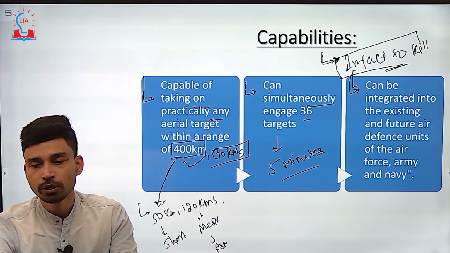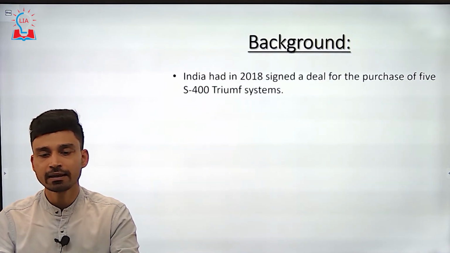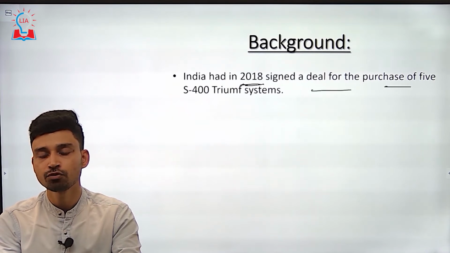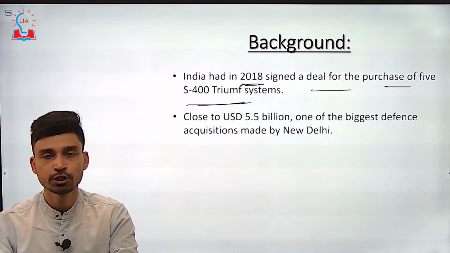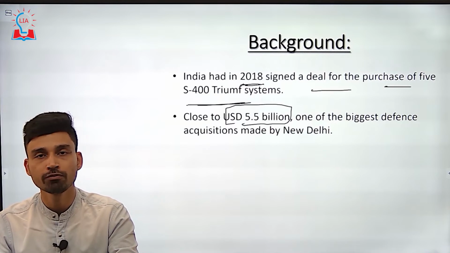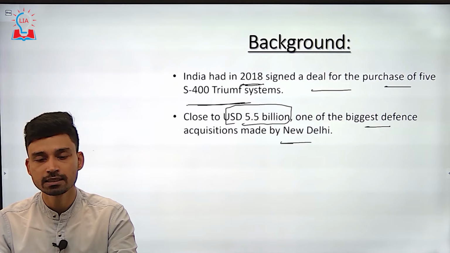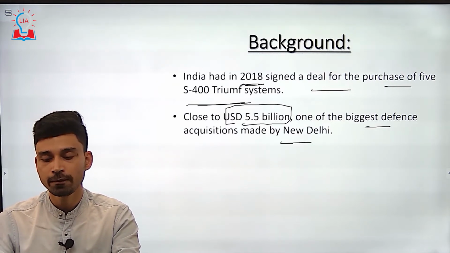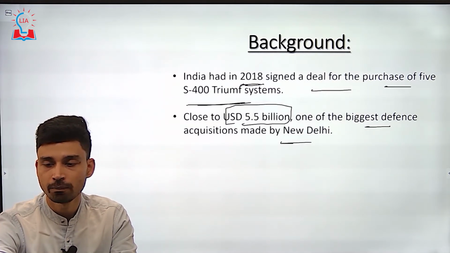Then if we slightly go into the background of this S400 defense system deal, we can see that it was in 2018 when India signed a deal for the purchase of 5 S400 Triumph systems. At this time it made news, because the deal is close to almost $5.5 billion, and it is one of the biggest defense acquisitions made by India. That is, the import amount is very high, and it is the first time that such a big defense acquisition has been made by the Indian government.